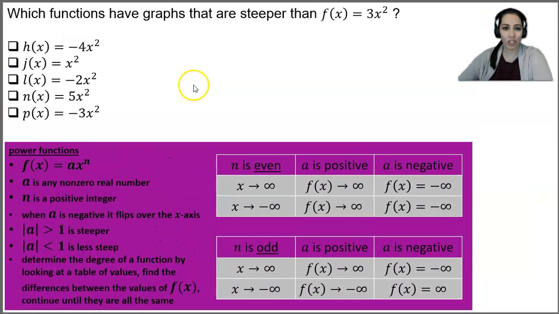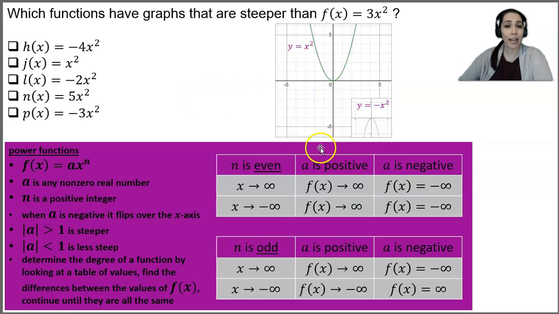Now that we have Chloe's cheat sheet notes, let's go ahead and find out which one of these options here is steeper than f of x equals 3x squared. So I'm going to start by showing you what the parent function x squared looks like. Remember, the parent function is you're just going to take away that a or that 3 in the front. So this is what x squared looks like, and down here in the corner is what negative x squared would look like if we had to flip it over the x-axis.